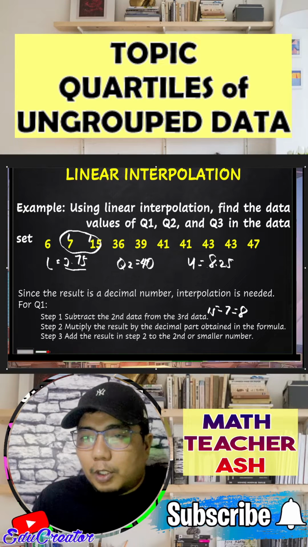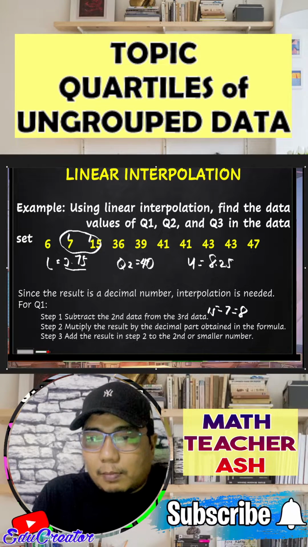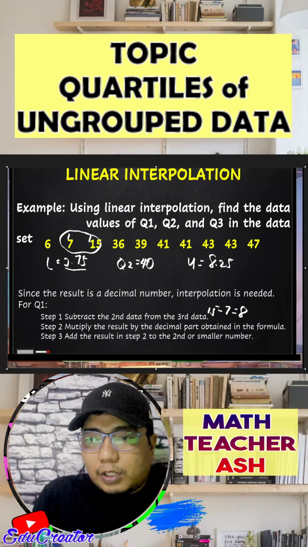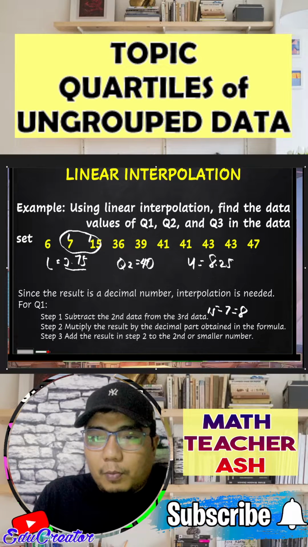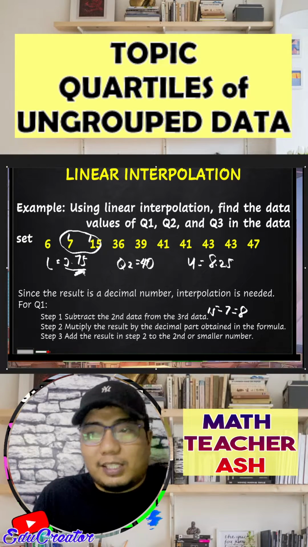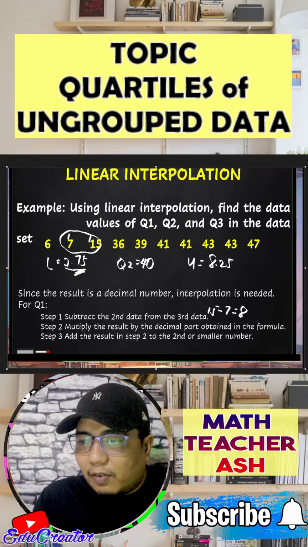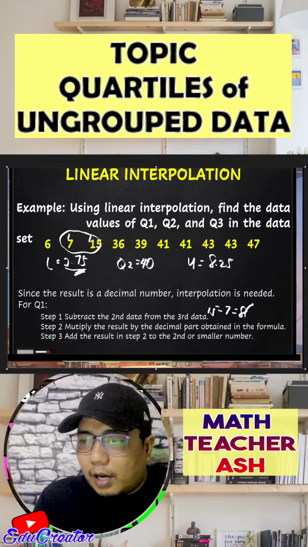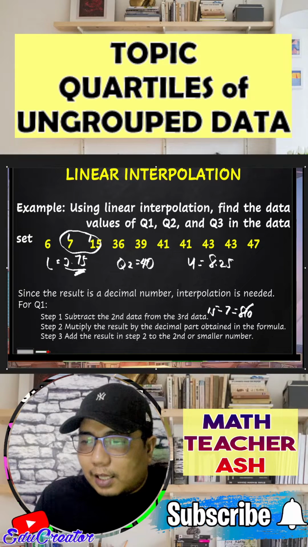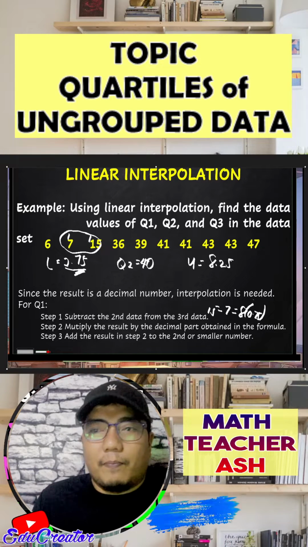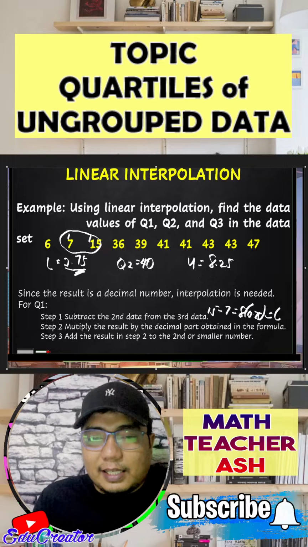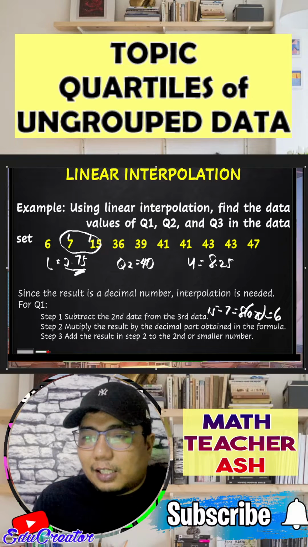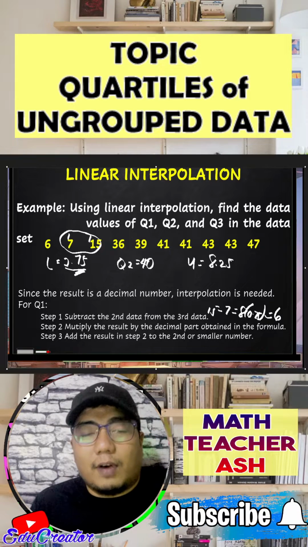Then for step number 2, we will multiply the decimal parts in our formula. So since in our lower quartile formula, we have the decimal point 0.75, that 0.75 will be multiplied here at our 8. So that is 8 times 0.75, and the answer for that one is 6. Okay, so that 6, my dear math learner, is the result of our step 2.